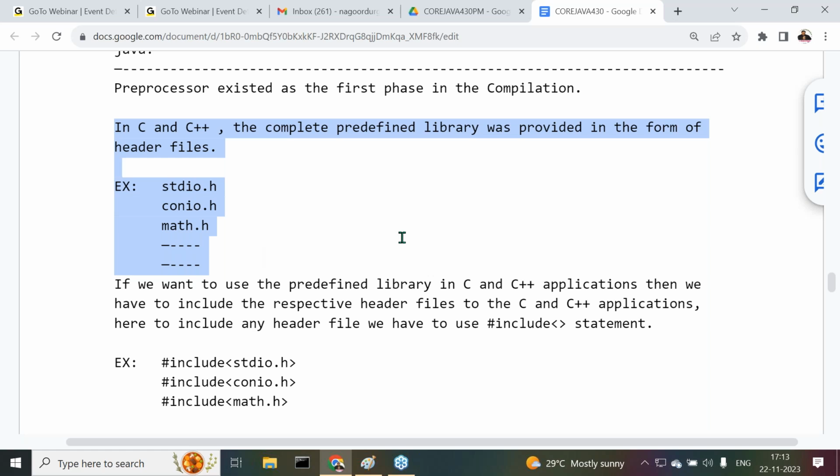Examples are stdio.h, conio.h, math.h, and so on. If we want to use the predefined library in C and C++ applications, we have to include the respective header files in the C program, and to include a header file we have to use the hash include statement.